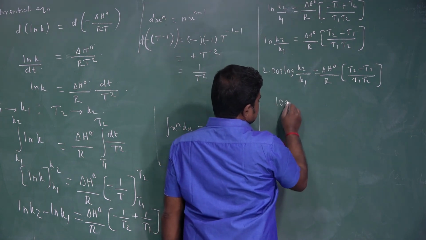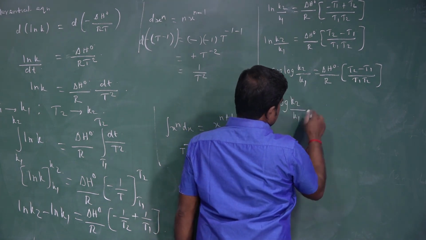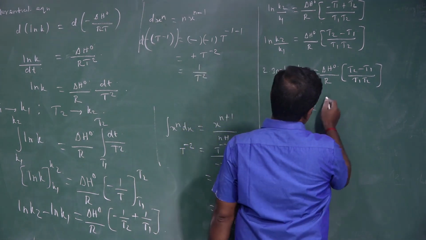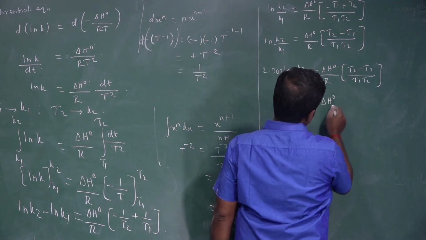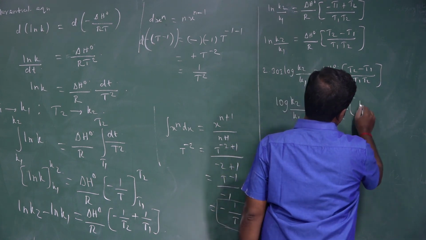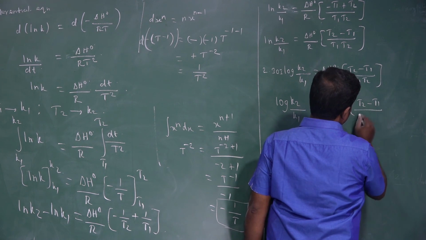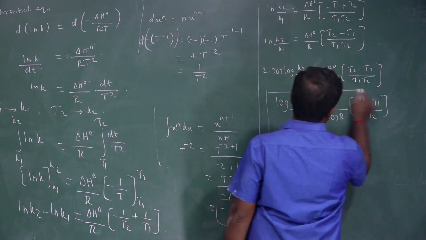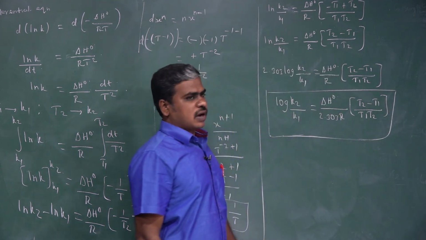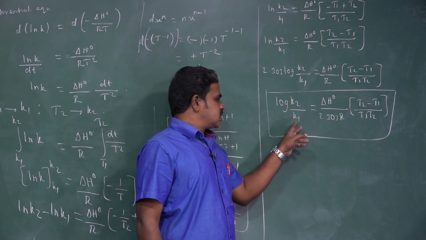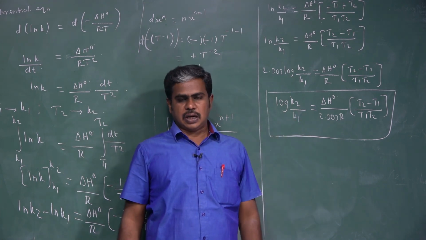Now log K2 by K1 is equal to delta H naught by 2.303 R into T2 minus T1 divided by T1 T2. Then it is the wanted equation. From this we may determine the temperature dependence of K1 and K2. Thank you.